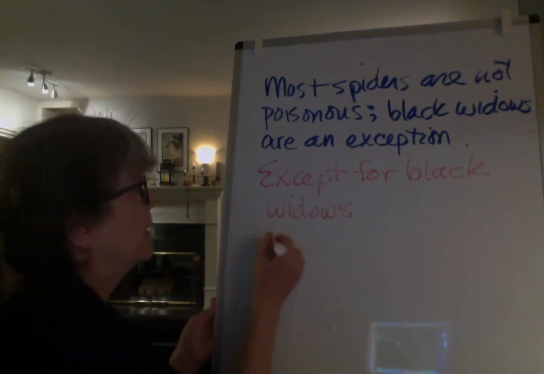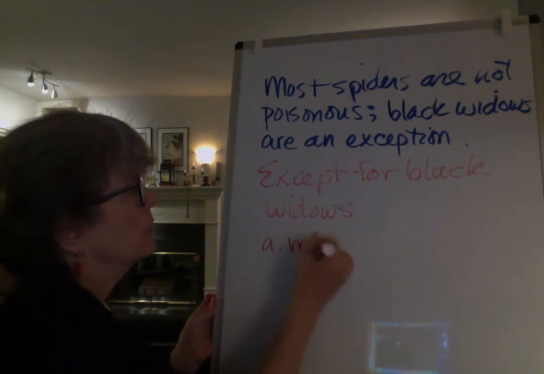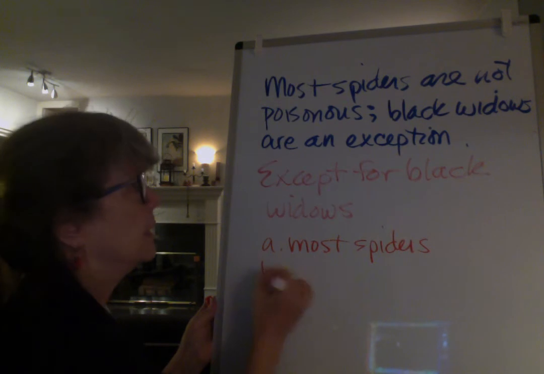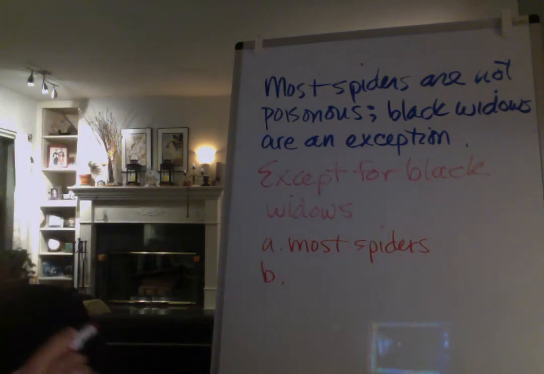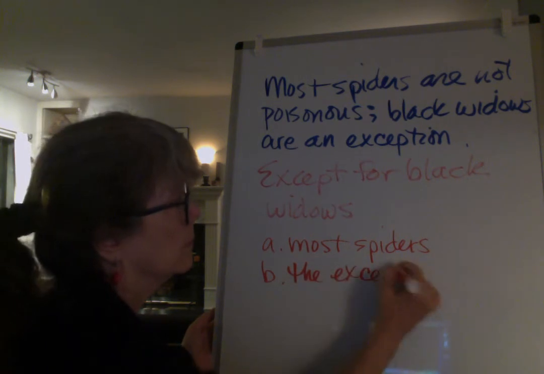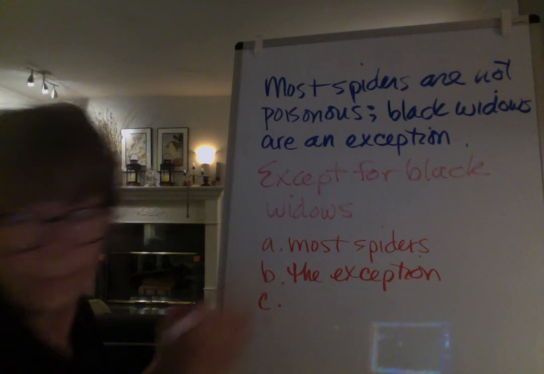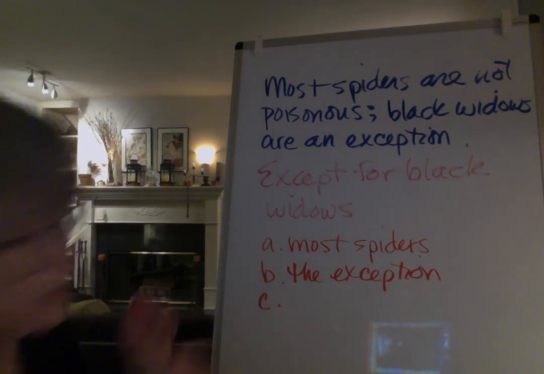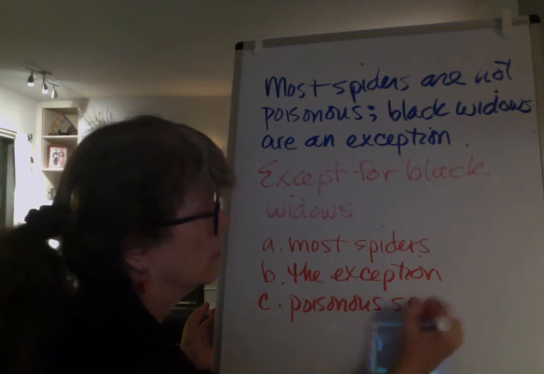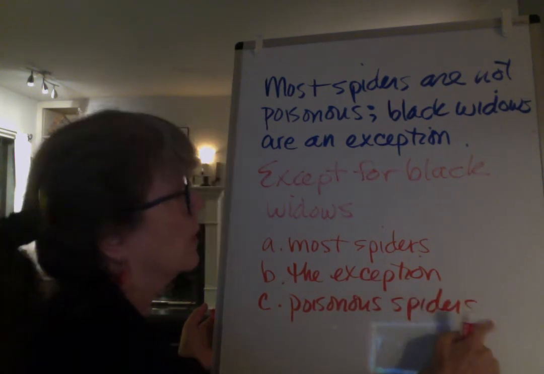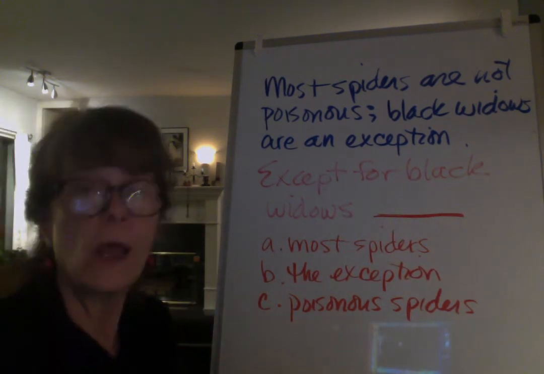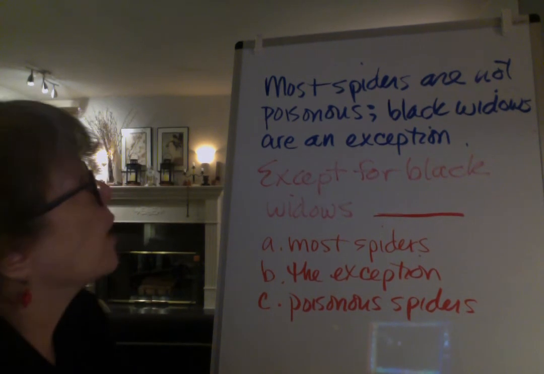Could it be A, most spiders, B, the exception, or C, poisonous spiders? Okay, so what would the next words have to be?